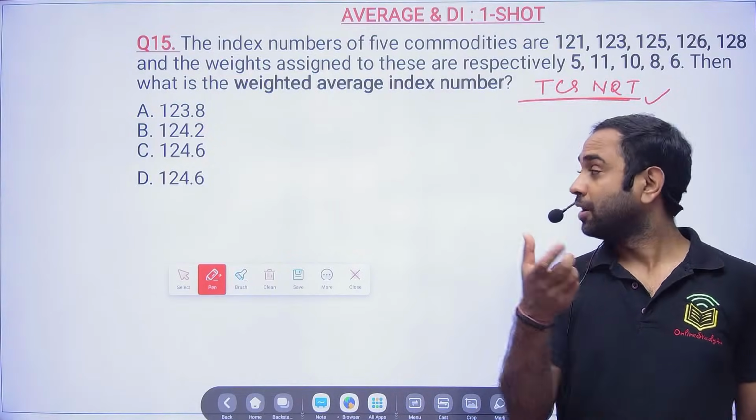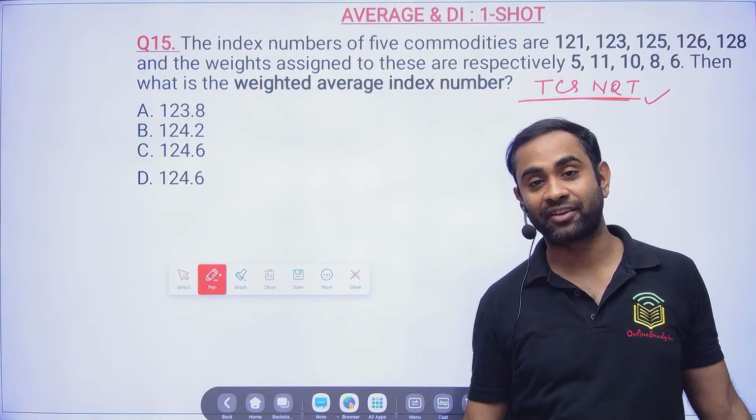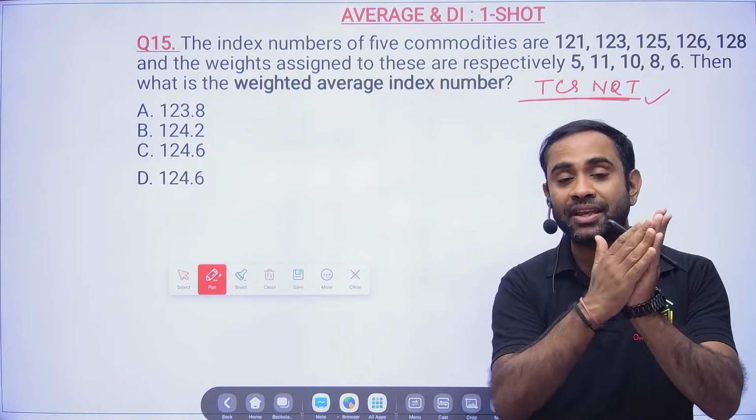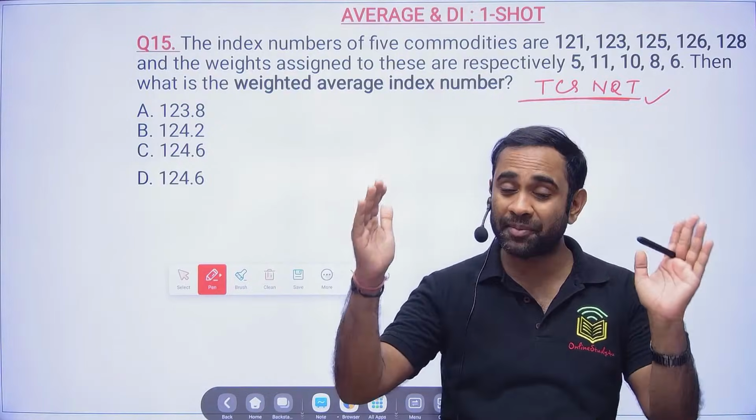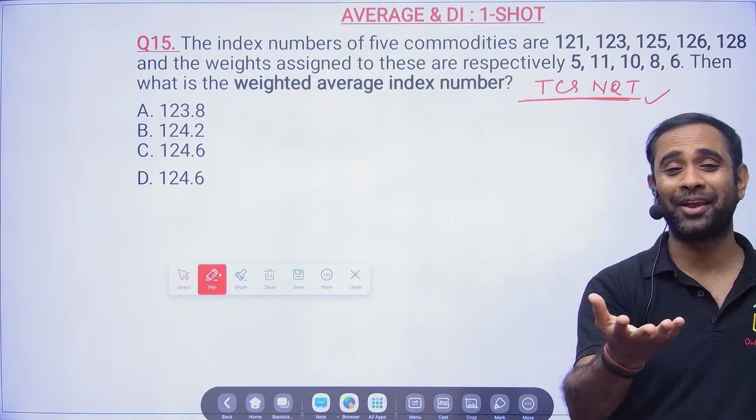I'm telling you, you take 65. Then you are telling, sir, please explain from where 60 came. Arey, in between 50 and 80. Always your average will be between the minimum and maximum. So in between 50 to 80, you can take 60, you can take 65. Take whatever you like.